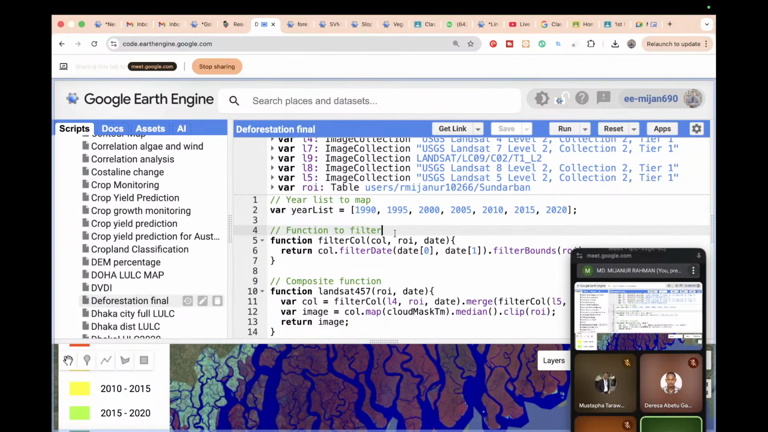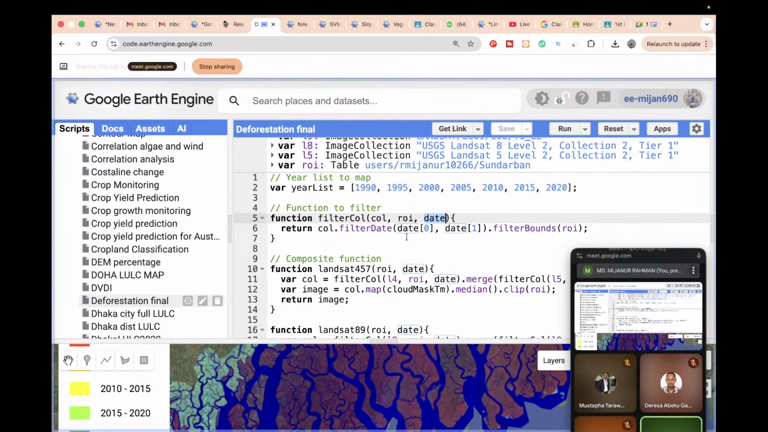In this case, we create a function. In this function, we set one element, collection, then another, ROI, and another, date. And we return this collection filter date, basically date 0 and date 1. So we identify the date, then filter bounds with ROI. So we create a function for filter.